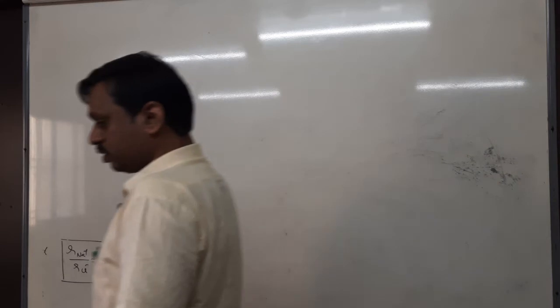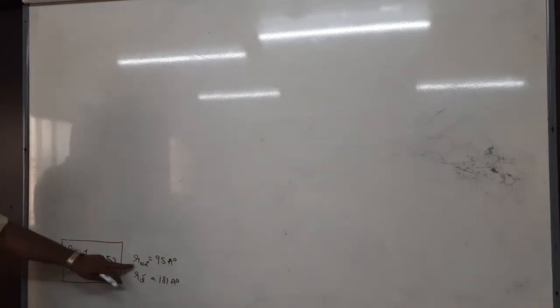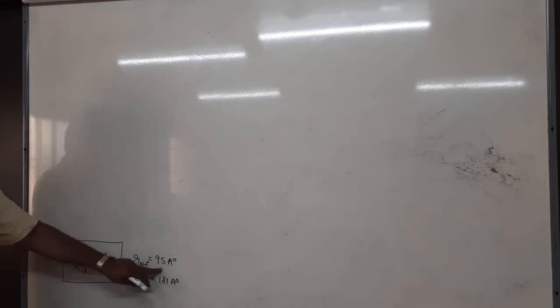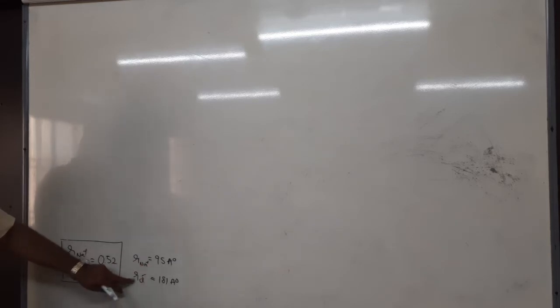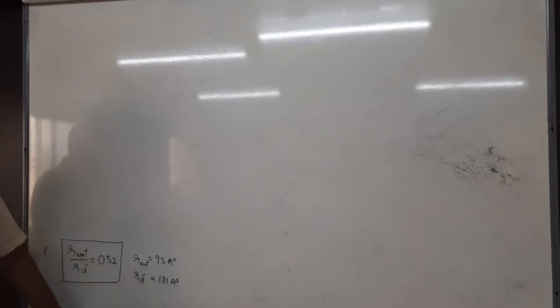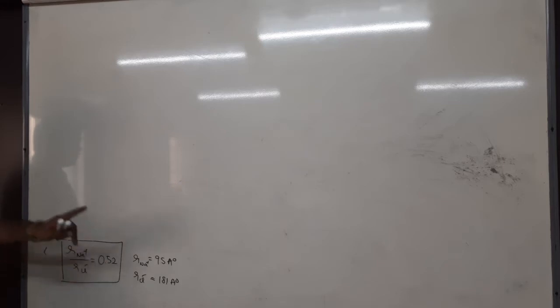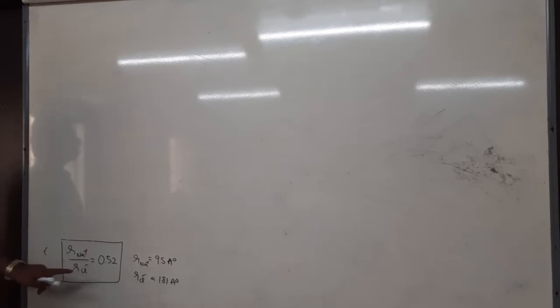Next, cesium chloride type structure. I have written this: the radius of Na plus is 95 angstrom approximately, and the radius of Cl minus is 181 angstrom approximately. So we get approximately the ratio of cation to anion as 0.52. Now tell me, this 0.52 in the limiting radius ratio, where does it come? Which coordination number? Octahedral.